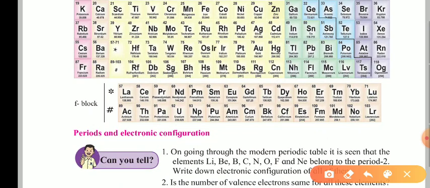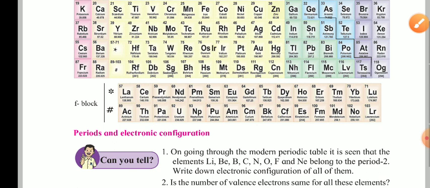Then period number 6 is called the longest, because overall 32 elements are present in it, along with the lanthanides, and that's why it is known as the longest period. The seventh period is known as incomplete, because the last elements are still under research.